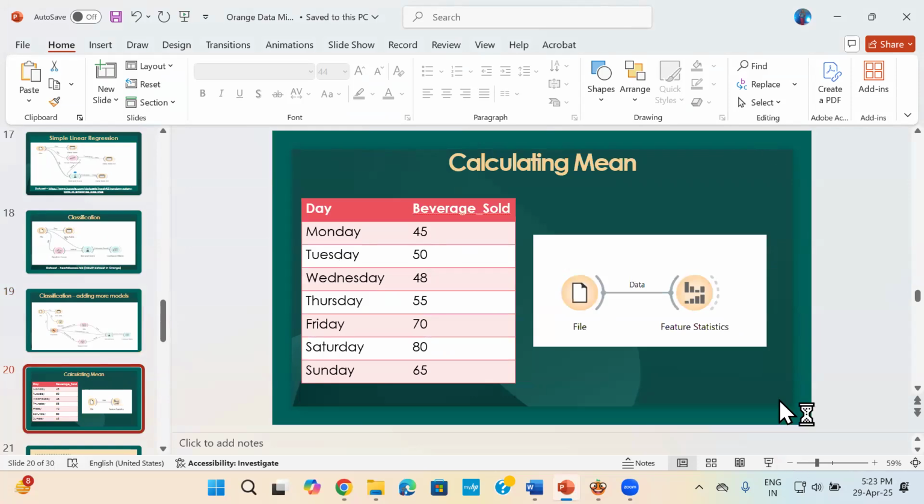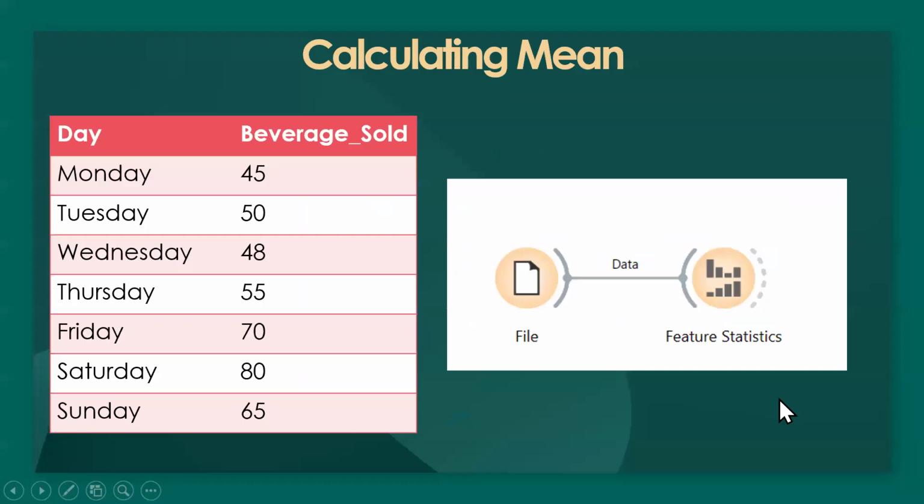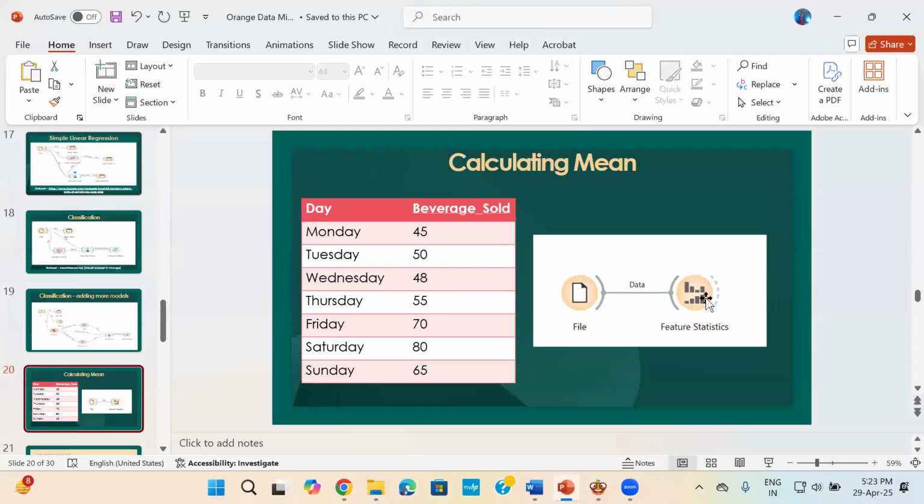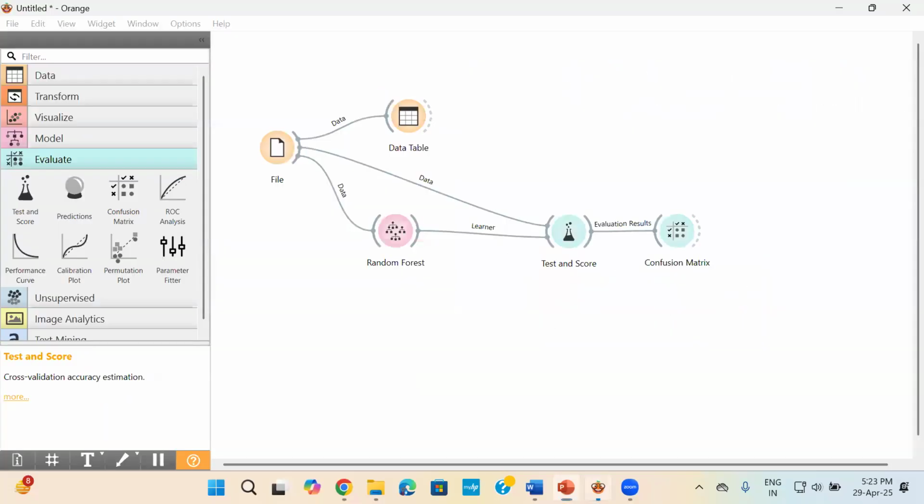Okay, next I wanted to show you, if you want to do very simple things like calculating the mean, median, mode, you can do that also. There is this data set that I have taken, and I am loading it in the file, and in the feature statistics, I am now selecting what to do, whether to add mean, median, mode.